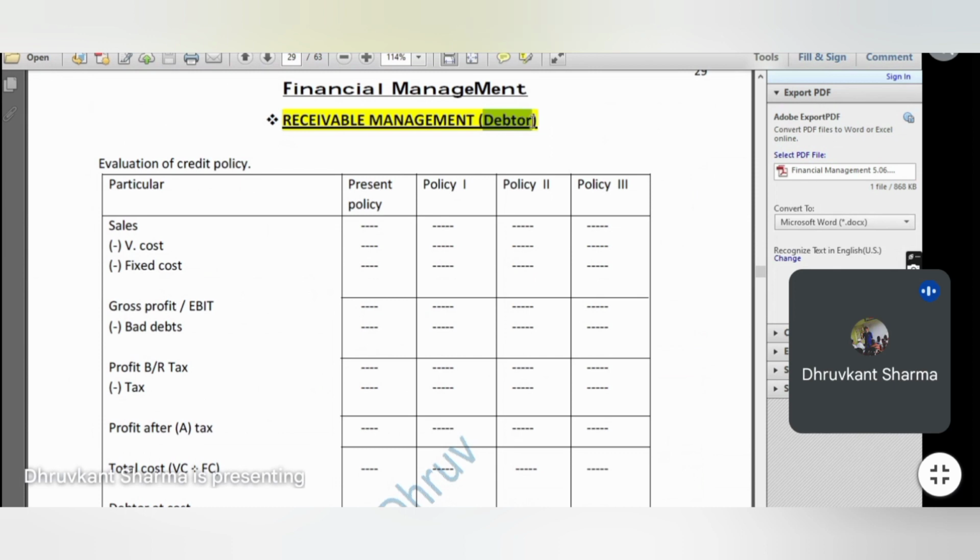In practical scenarios, there is a separate department that manages debtors. There are many jobs in MNCs like Genpact and Wipro, with profiles of account receivable and account payable. All these jobs are basically related to debtor management, right?